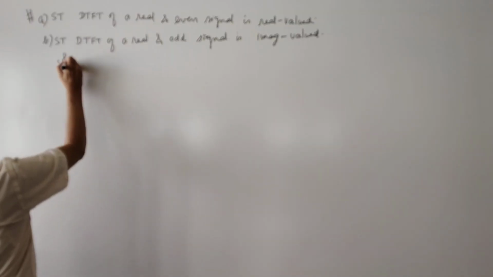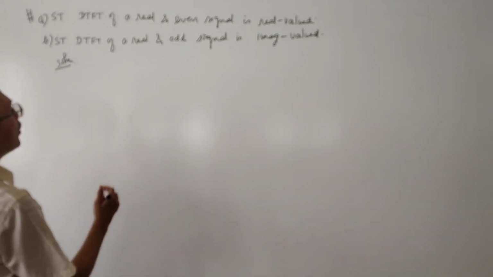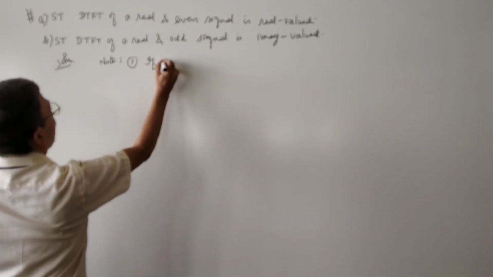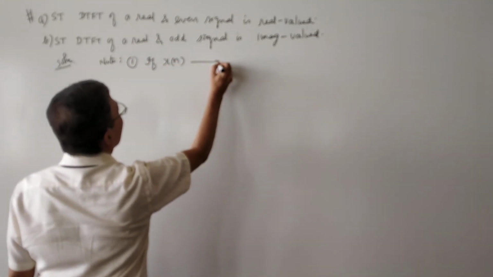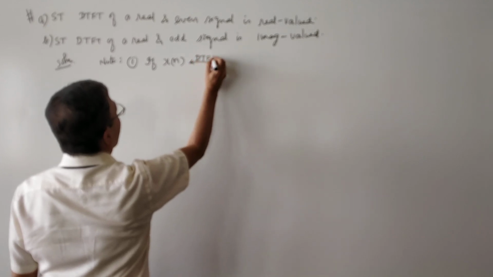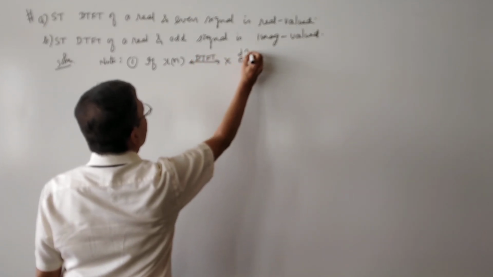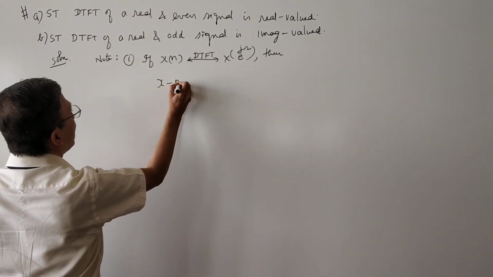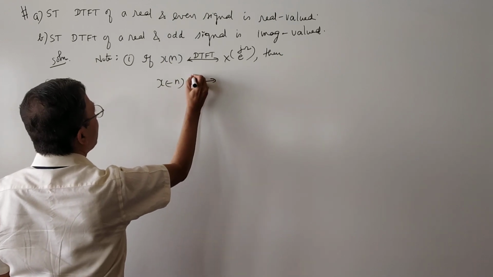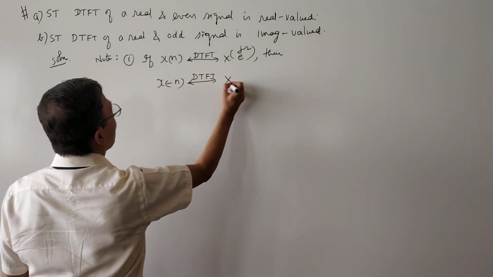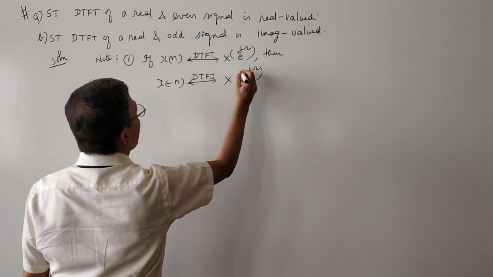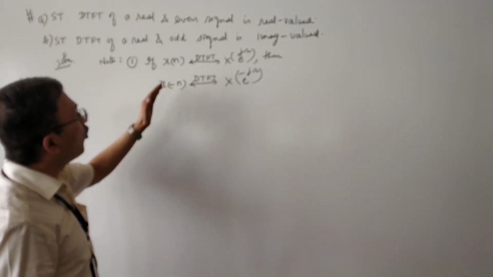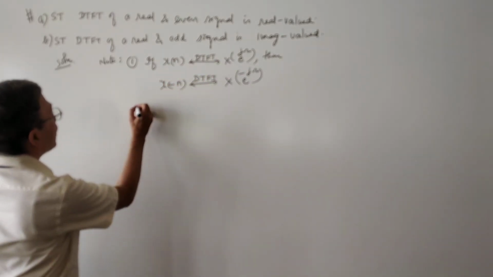Solution. I'll write some notes. First one: if x of n has DTFT x of e power j omega, then x of minus n will have a DTFT x of e power minus j omega. If you replace n by minus n in x of e power j omega, omega gets replaced by minus omega.